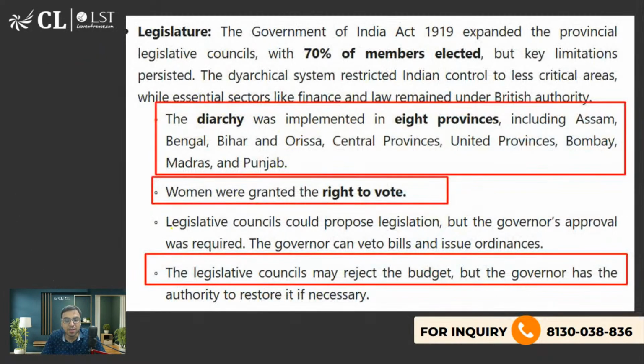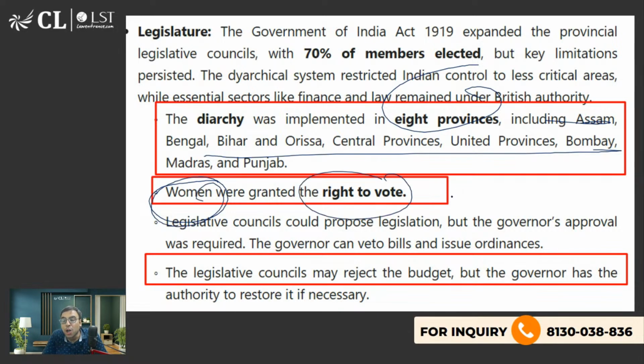Now yes, तो अगर आप देख सकते हो तो dyarchy was introduced in 8 provinces. तो ये सब province है, इसमें dyarchy introduce किया गया. Women were given right to vote, but be careful, not all women. मतलब अब ये कहा जाए कि when did women get the right to vote in British India? So you can say 1919. But please be aware, there is no universal adult franchise. Universal adult franchise नहीं था, मतलब यहाँ पे लिख देता हूँ.